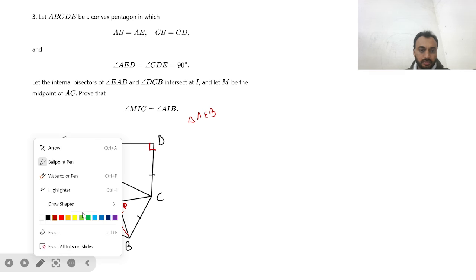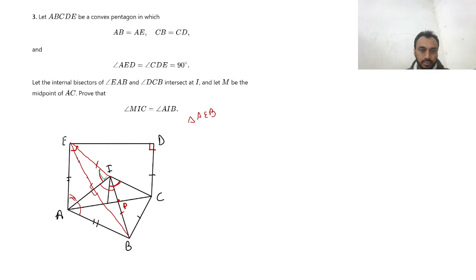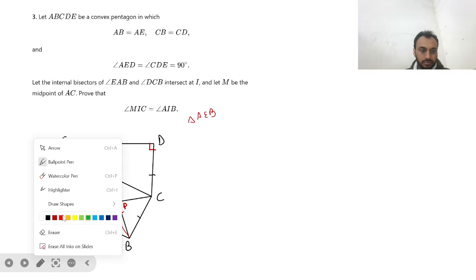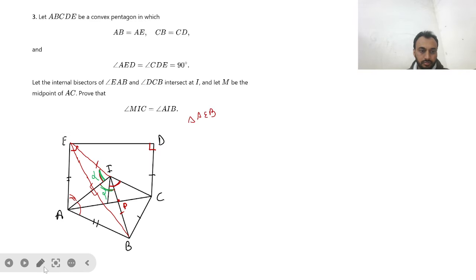Let's call them alpha and alpha. I hope this is clear. So these two angles should be equal, and also IE is equal to IB.